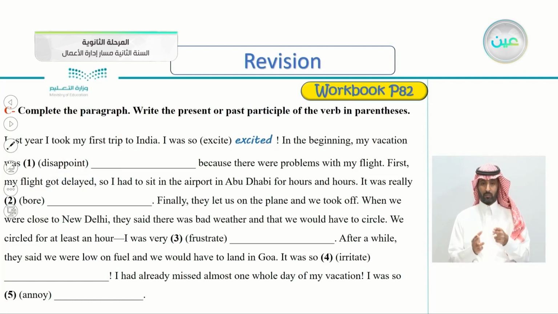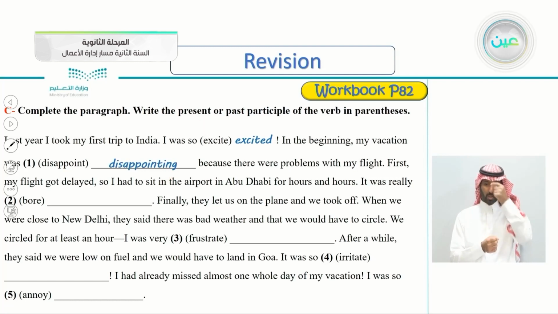In the beginning, my vacation was disappointing because there were problems. So my vacation was disappointing. Is he describing how someone feels, or is he describing the source of the feeling? So, was disappointing. Very good. We used the present participle, because there were problems with my flight. First, my flight got delayed. So I had to sit in the airport in Abu Dhabi for hours and hours.